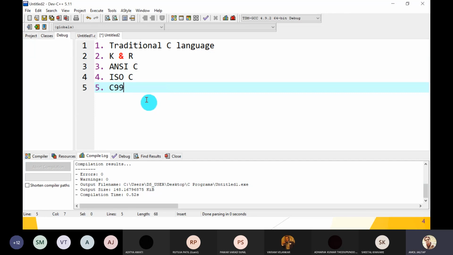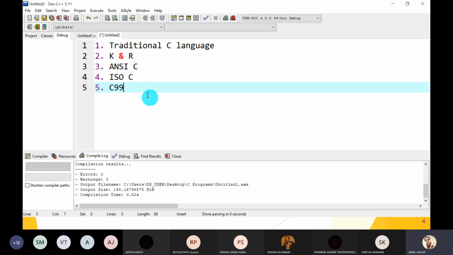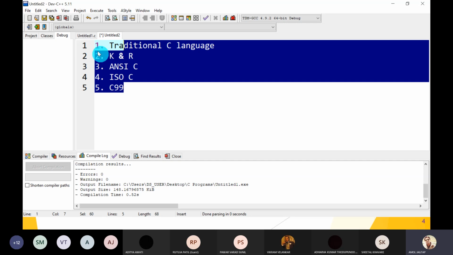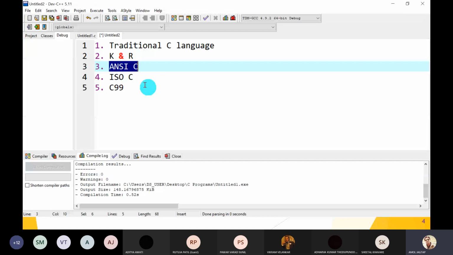There are a number of IDEs available to write the code and run it. Dev C++ is the most popular one, and we will write all the code in that same IDE. Every version has its own grammatical rules. The basic core part of the language remains the same, but each version of the language has its own compiler.